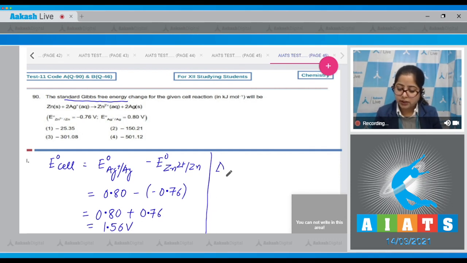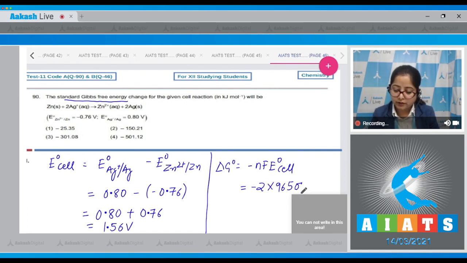Now we can calculate delta G naught. Delta G naught is equal to minus nF E naught cell, which is equal to minus 2 into the value of F, 96500, multiplied with the value of E naught cell, which is 1.56. The value is minus 301.08 kilojoule per mole. I have already multiplied the entire term, and again I'm telling you, avoid using a calculator. Try and solve this question with pen and paper only. That means the correct answer is option number 3.